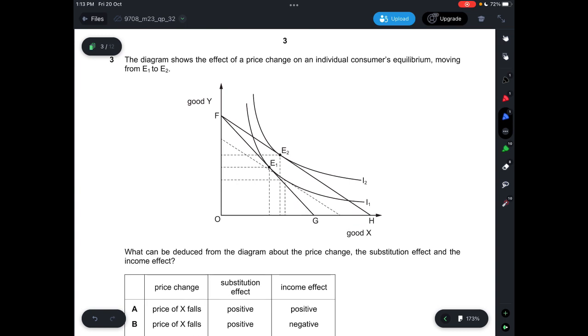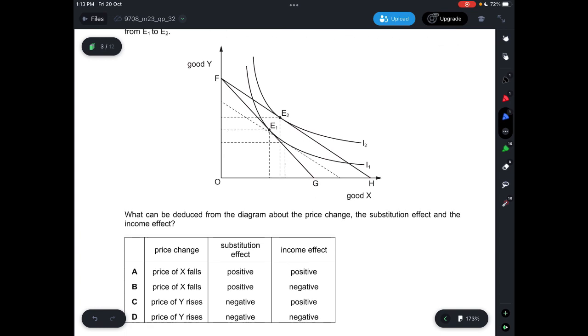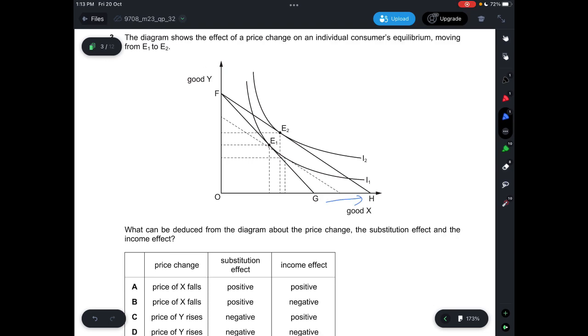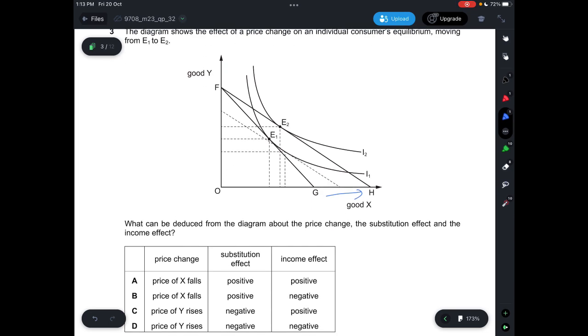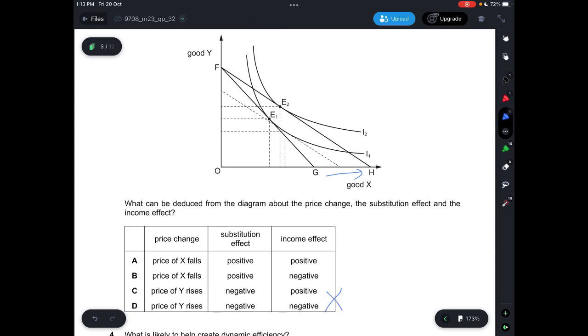Question 3. The diagram shows the effect of a price change on the individual's consumer equilibrium moving from E1 to E2. What can be deduced from the diagram about the price change, the substitution effect, and the income effect? So you can see that you can now buy more of good X, so the price of X has fallen. So for 3, C and D are wrong because the price of X falls.